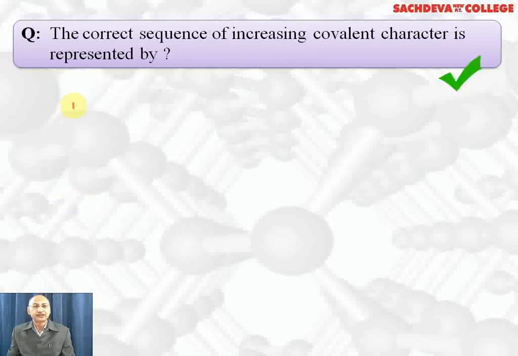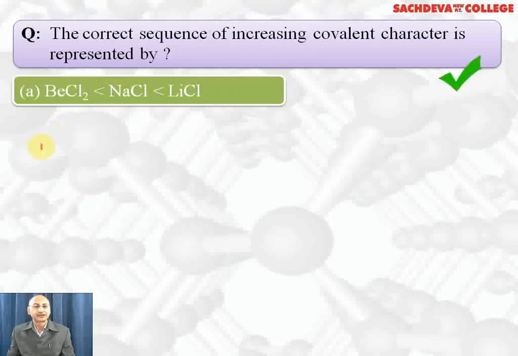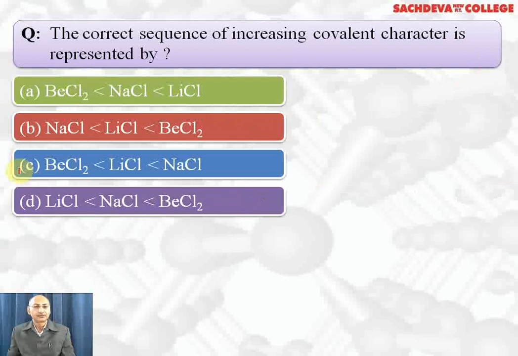The correct sequence of increasing covalent character is represented by the 4 options we have. The correct answer is B part. Reason is beryllium is smallest in size and forms covalent compound. Lithium chloride is also covalent but less than BeCl2. NaCl is ionic, least covalent, most ionic. B part is the correct answer.